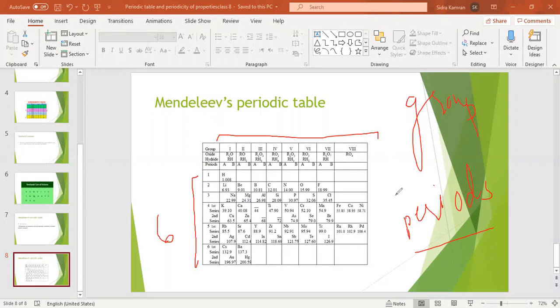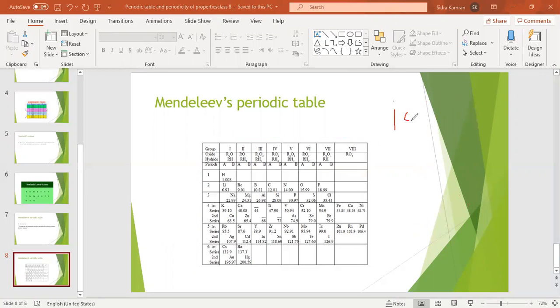There were many mistakes in Mendeleev's periodic table. He failed to explain the position of isotopes. He arranged cobalt and nickel without following his own statement that properties of elements are the periodic function of their atomic masses. Here you can see cobalt has atomic mass 58.93 and nickel has atomic mass 58.71.